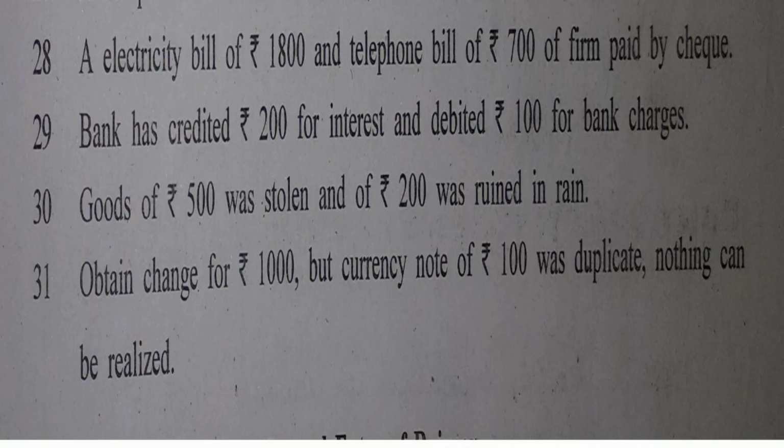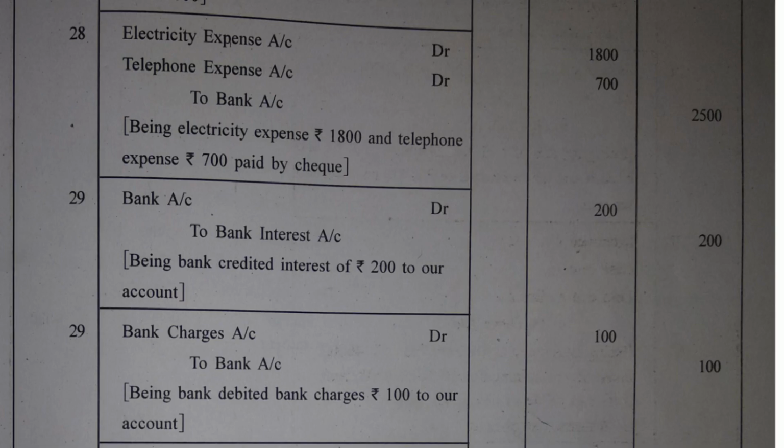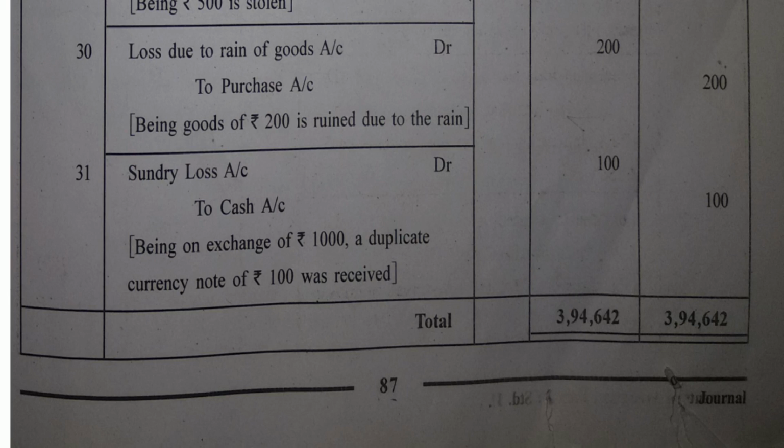Moving towards the transaction on 30th of August, goods of rupees 500 was stolen and of rupees 200 was ruined in rain. Both of this is goods going out other than sales. So one thing is for sure, 500 plus 200, 700 will be credited to purchase account. Let us check the journal entry. Loss due to rain of goods account debit 200.